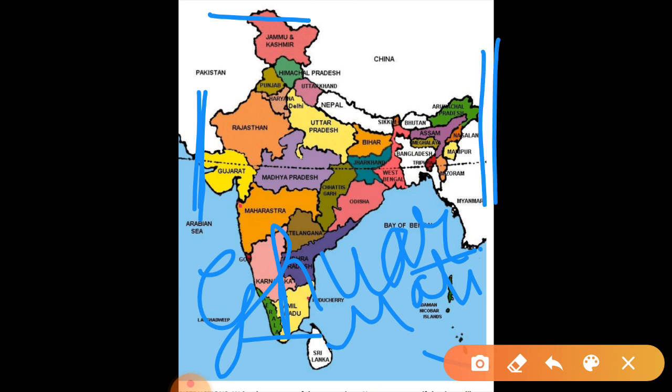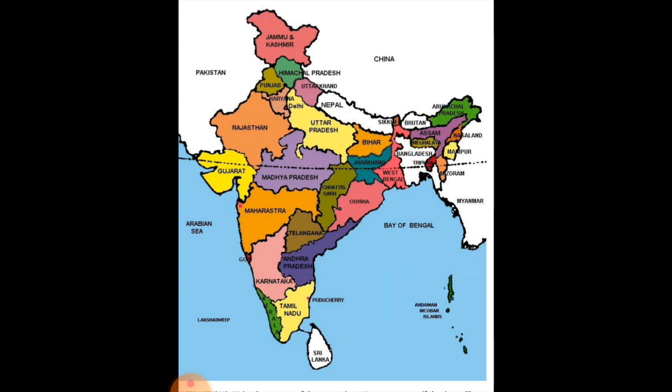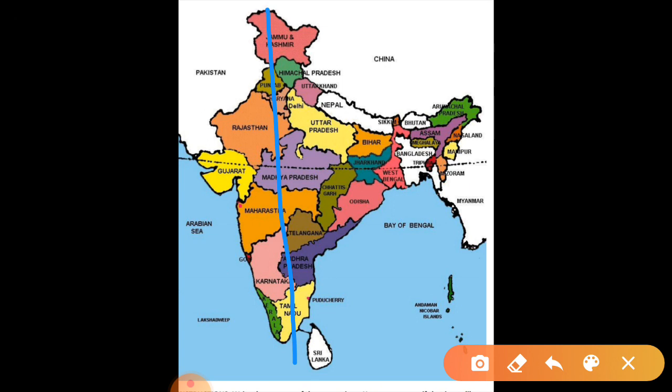On the eastern side, the easternmost part is Kibithu. It is in Arunachal Pradesh. This distance we have already discussed, 2933 kilometers and 3214 kilometers.